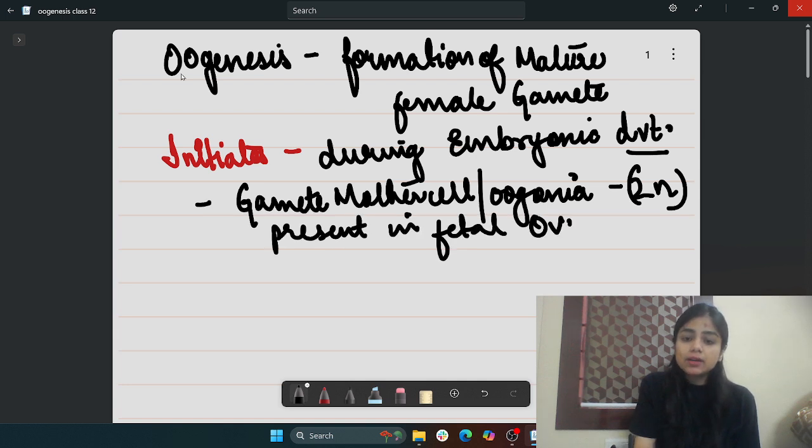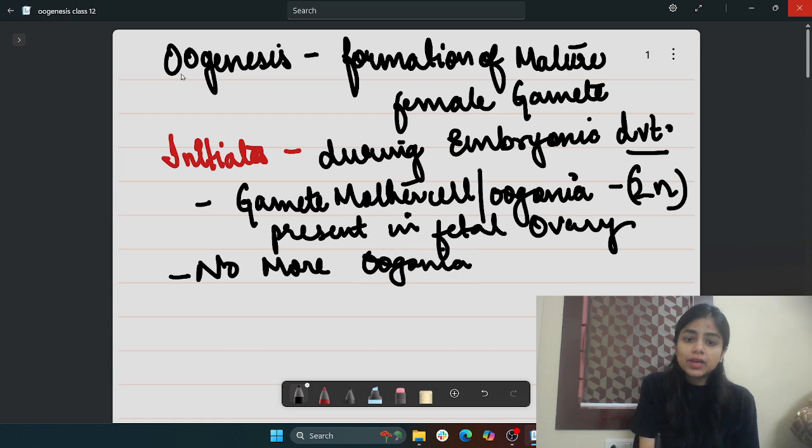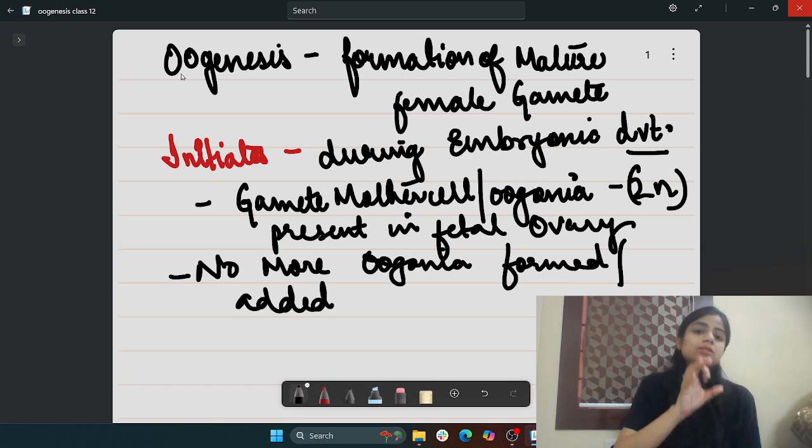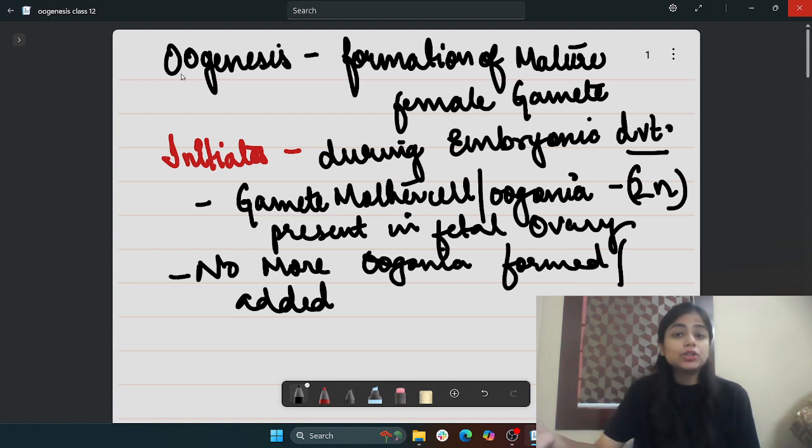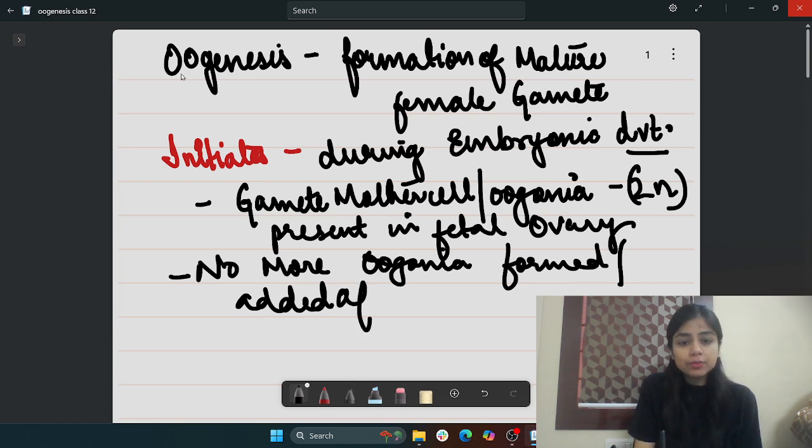Now we need to know that no more oogonia are formed or added after birth. That means once the gamete mother cells are formed, there is no more addition of gamete mother cells after the birth. So I hope this is all clear.